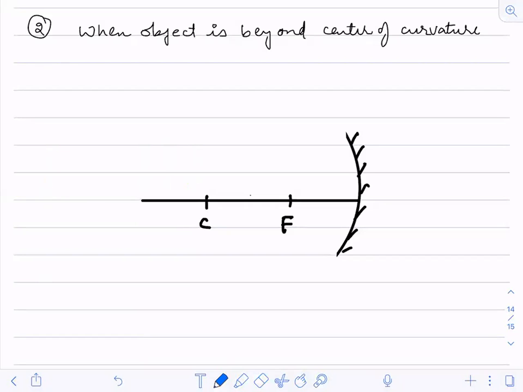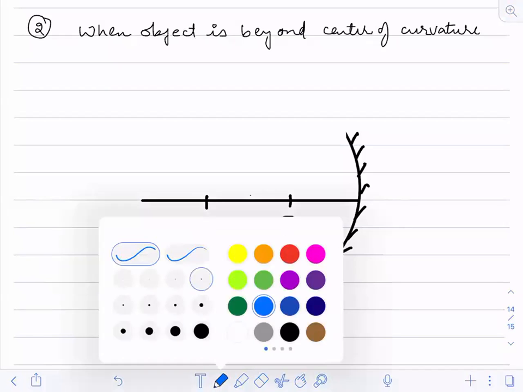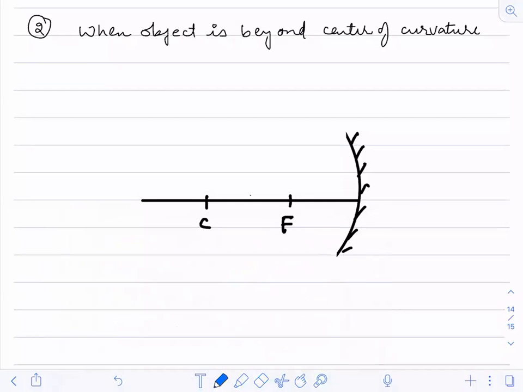So to draw this image, let us take an object which is kept here. Now, this is the point A and this is the point B. Now, I'm going to draw the image.